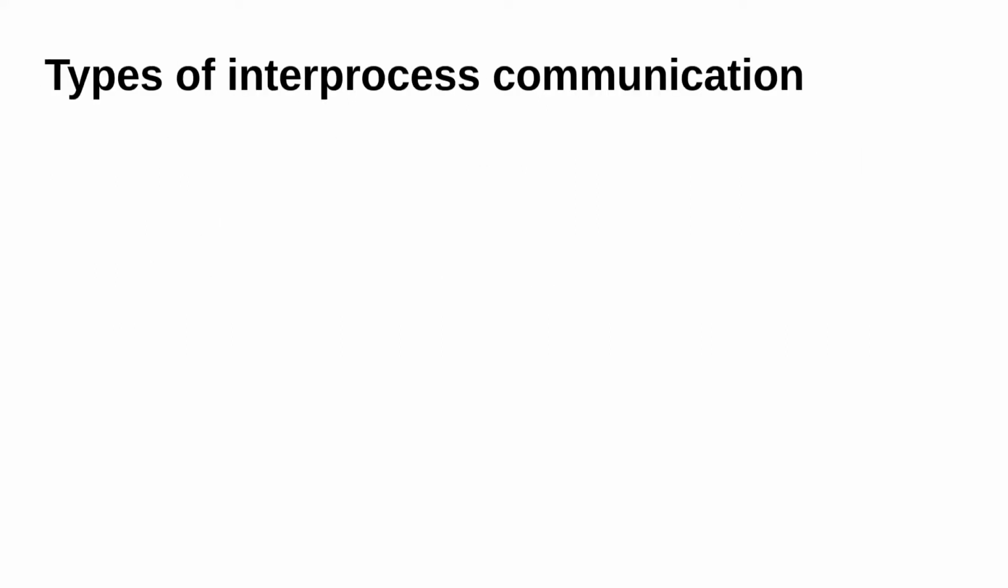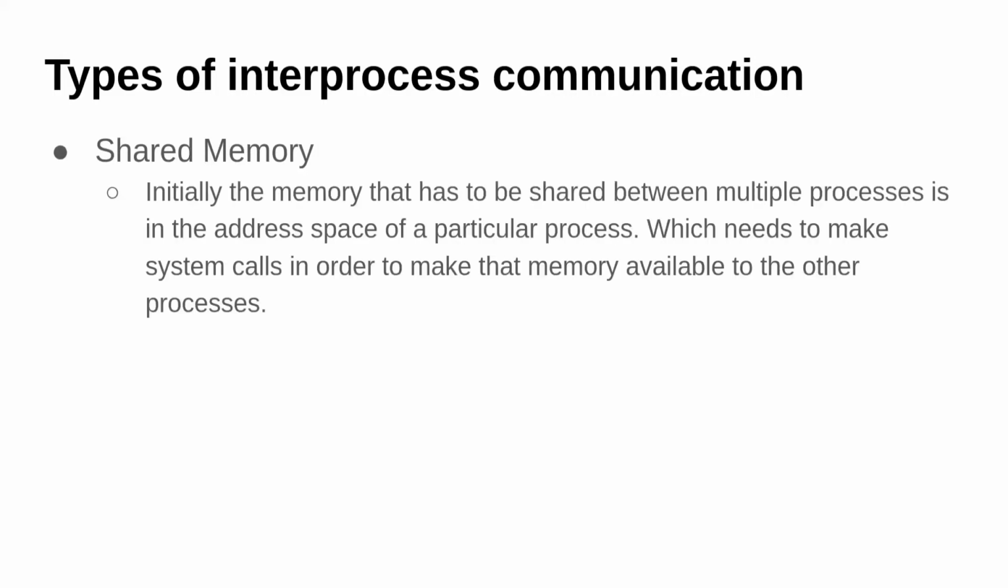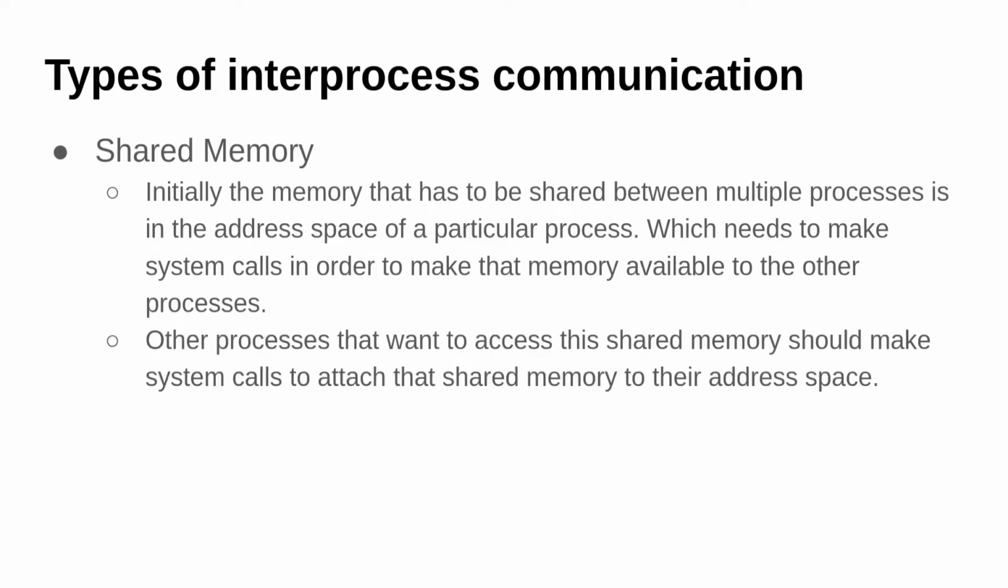Now, types of interprocess communication. First one is using shared memory. Initially we have a memory which is within one process, and we want to share that piece of memory with some other processes as well. In that case, the process needs to make a few system calls, and after making those system calls, that memory becomes shared memory. So the operating system knows that this memory is shared, and that way multiple processes can access that memory safely.